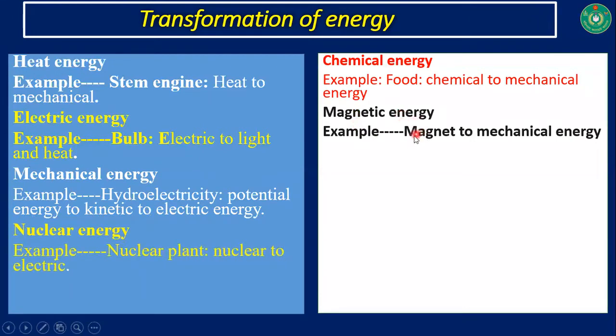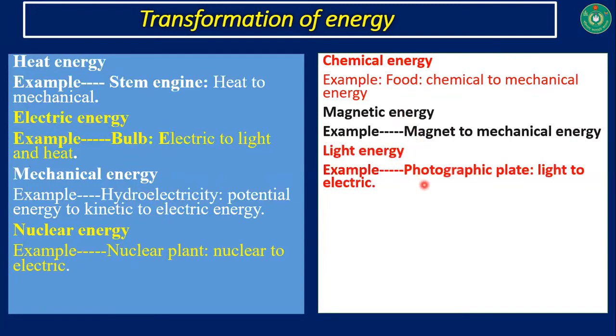Magnetic energy is one kind of energy. By using this energy, we are doing different types of work. That is, the motor is an example of magnetic energy. From this motor, we are getting mechanical energy. Light energy: from a photographic plate, light is converted into electric energy.